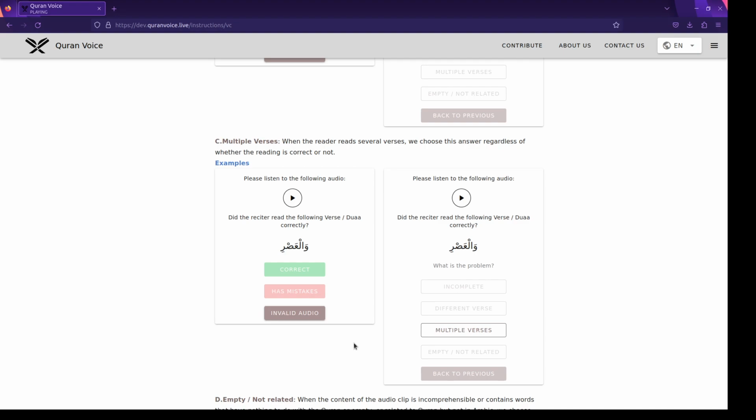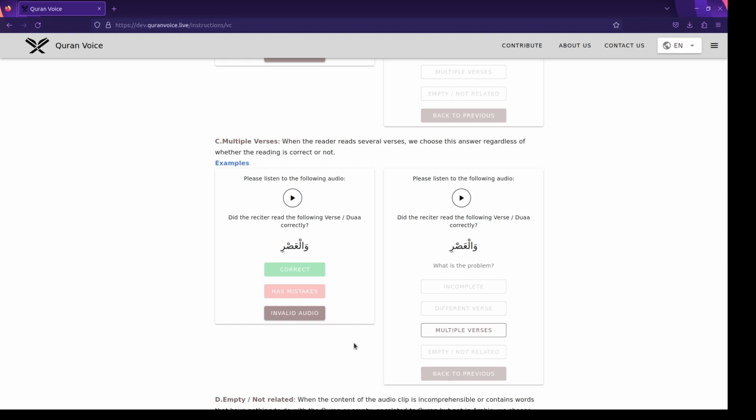Okay, Jazakallahu khairan, brother. So here, as we can see, the example should be only to recite wal asr. That's it. While in the recording we hear our brother is trying to recite the whole surah. Again, we focus, is it valid or invalid audio, before considering the mistakes.